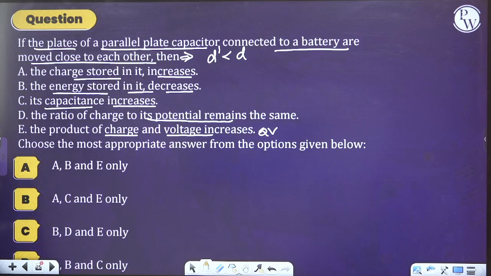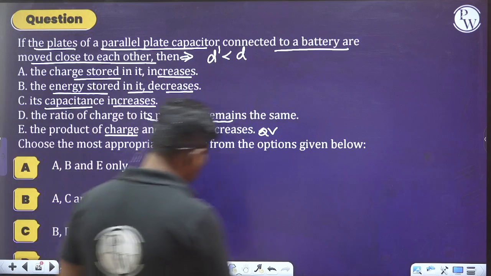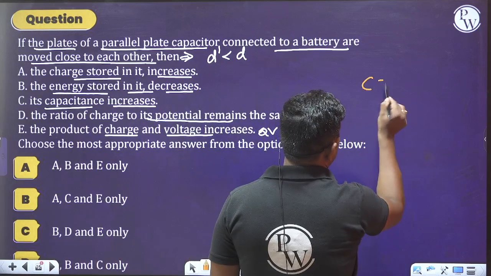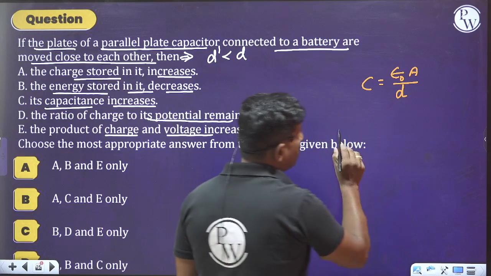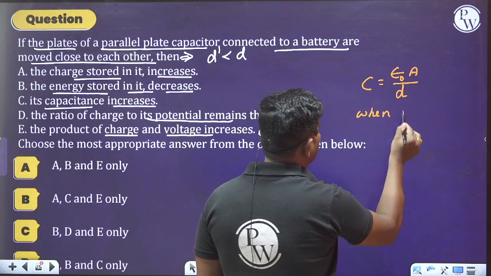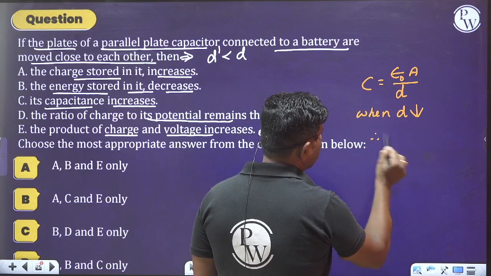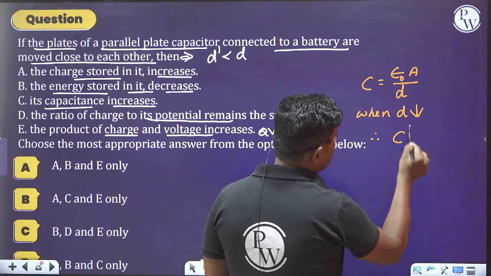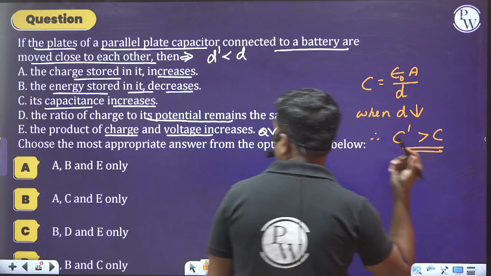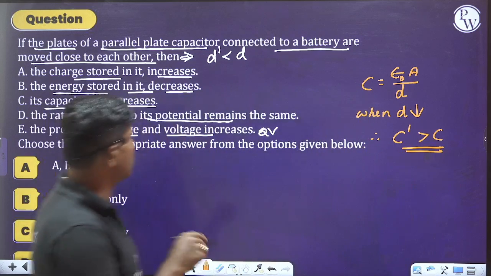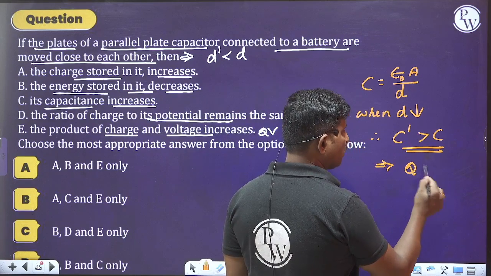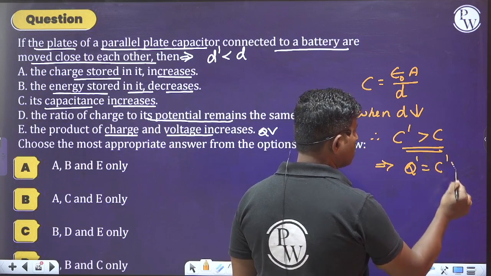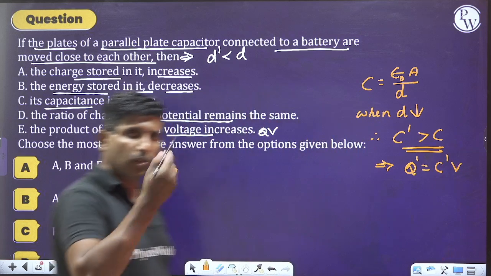Okay. So please observe this, what they are saying to us. Whenever we consider the capacitance of a capacitor, C is equal to epsilon naught A divided by D. So when D is decreased, we can say that the capacitance will increase. So whenever capacitance is increased, the charge stored will also be increased. Is it clear? Charge will also increase.